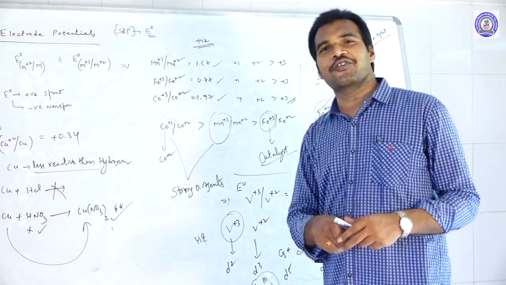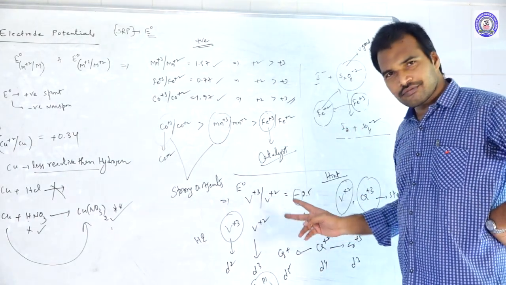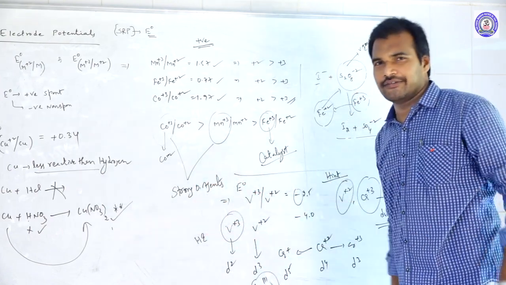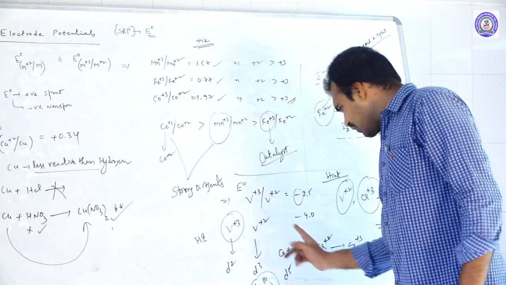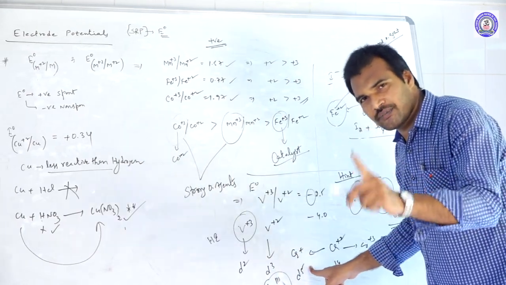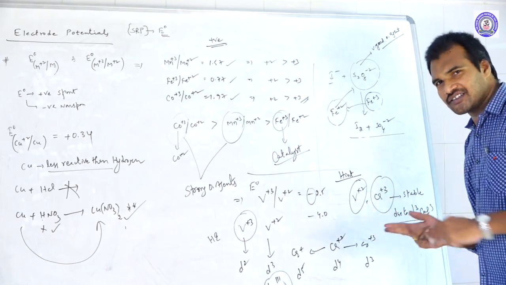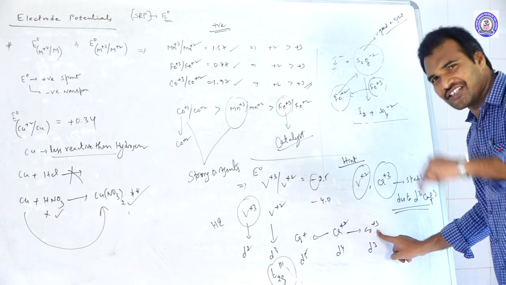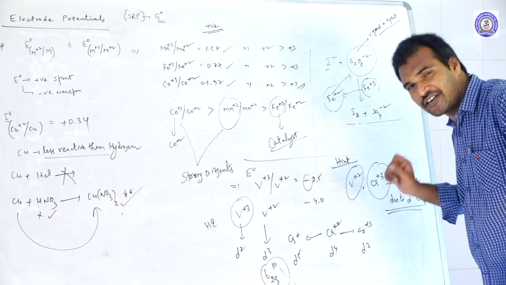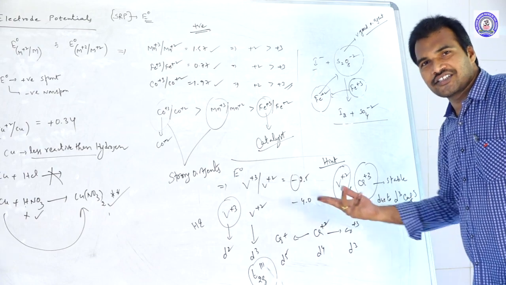Now tell me to which side chromium +2 will go? No doubt where it will go. As per our previous knowledge, it should go to the left side. But if it goes to the left side, only one factor is favorable. What is that? Stable half filled configuration. But if we go to the right side, 2 factors are favorable. What are those? One is hydration enthalpy, because between +1 and +3, the higher hydration enthalpy is definitely for +3. The second favorable factor is the d3 stable configuration.